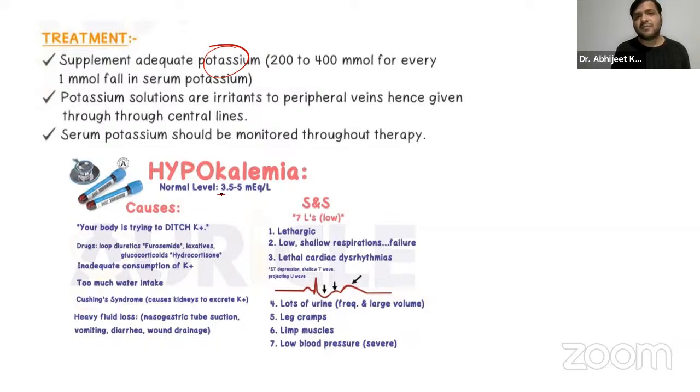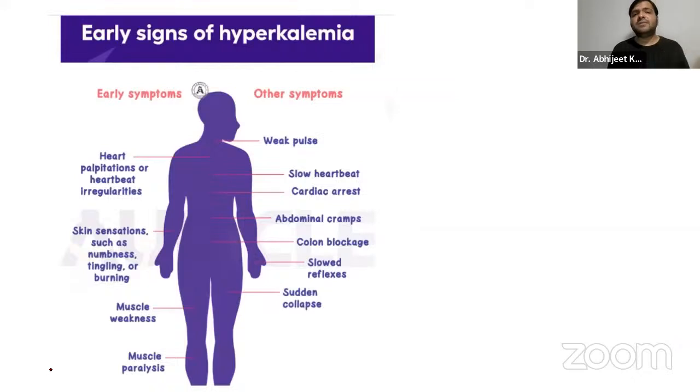So it is basically 3.5 to 5.4. It's absolutely normal, right? Hyperkalemia, basically, if it is more than 5.4, 5.6, there will be weak pulse, slow heartbeat, cardiac arrest, abdominal cramps, heart palpitations, irregularities in the heartbeat, right?